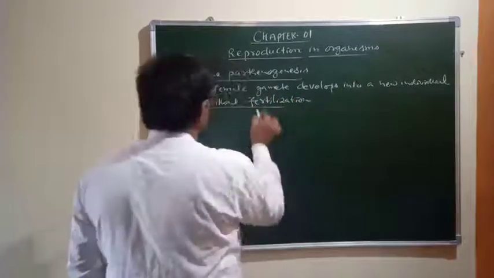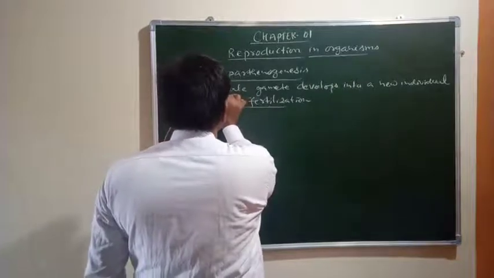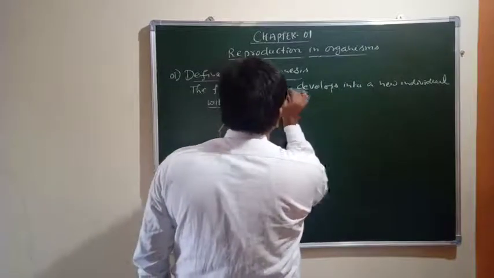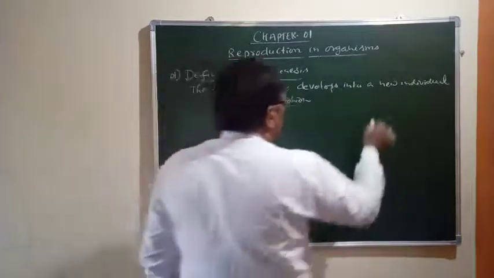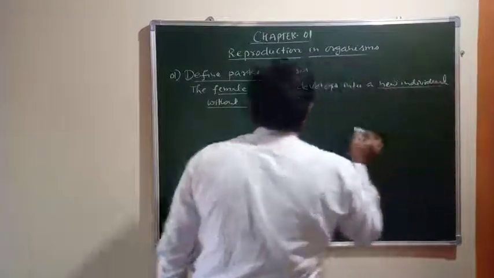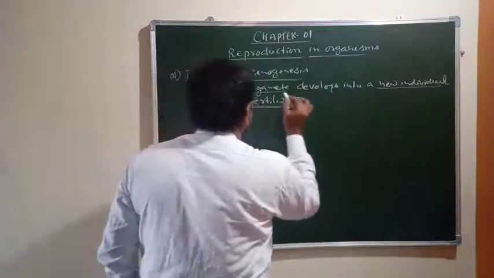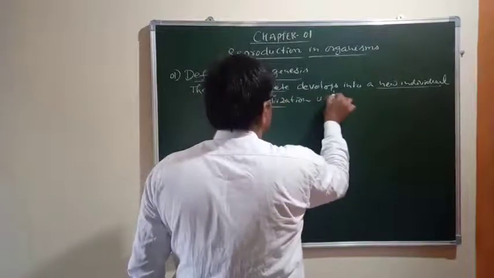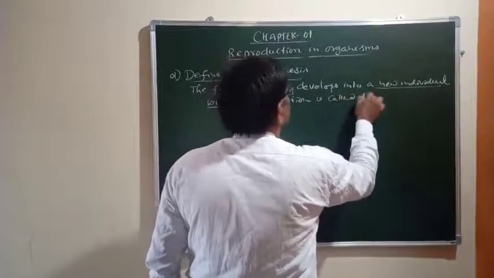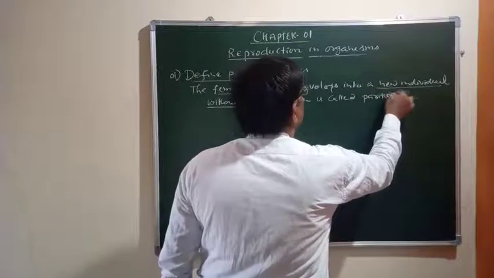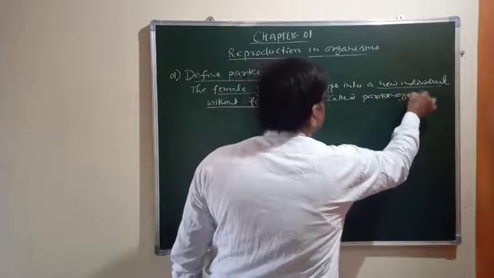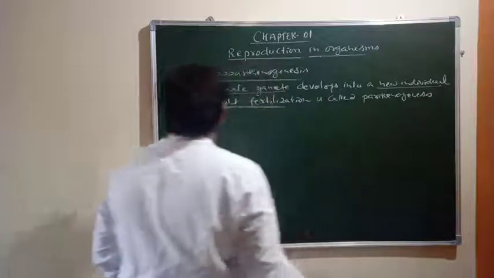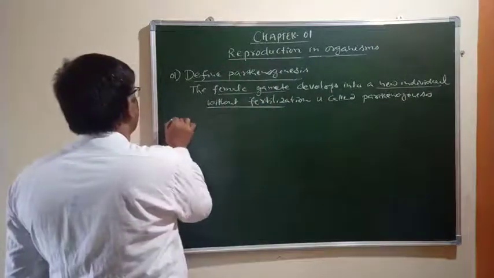This you have to write. So this answer must have the female gamete, it must be there. Develops into a new individual without fertilization. These words must be there in your answer. Without fertilization is called parthenogenesis. So this is the correct answer for this question.